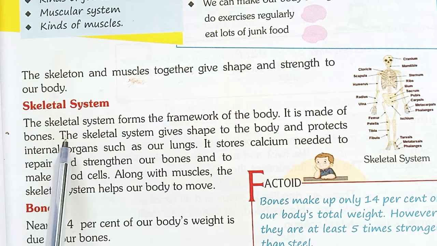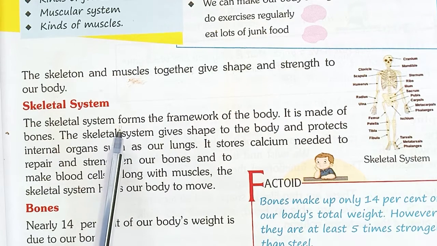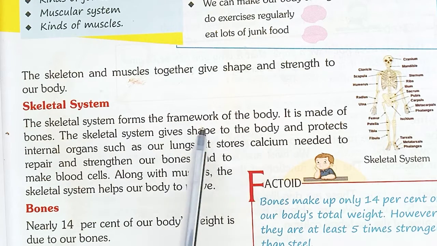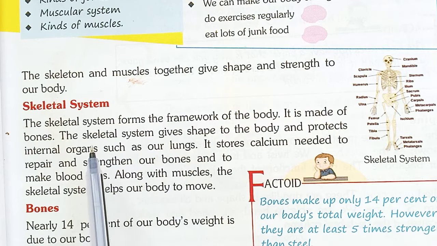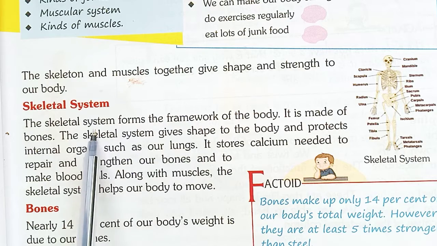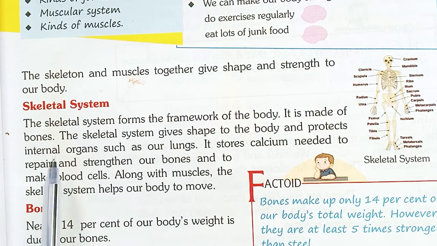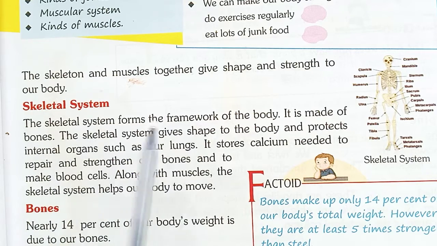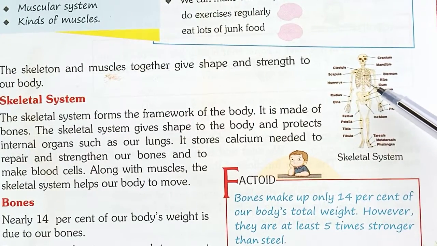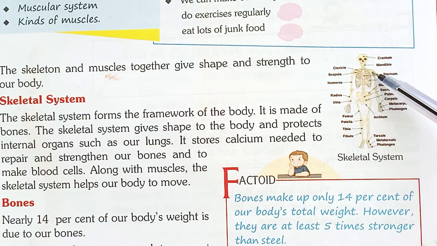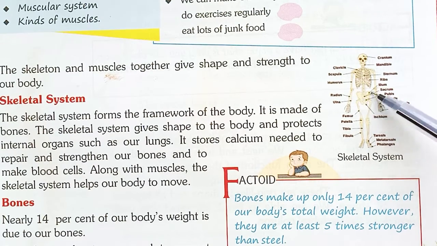So dear children, what does the skeletal system form? A framework of our body. Now we are standing, and our body is there because of this skeletal system. It is made of bones. Here you see the picture of the skeletal system. It is made of bones; here only bones are there.